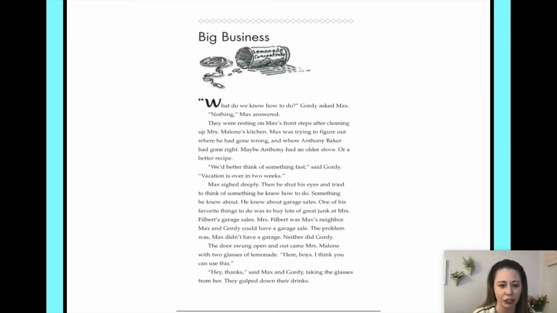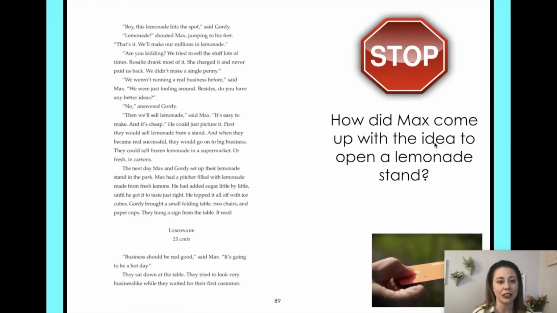Then he shut his eyes and tried to think of something he knew how to do. Something he knew about. He knew about garage sales. One of his favorite things to do was buy lots of great junk at Mrs. Filbert's garage sales. Mrs. Filbert was Max's neighbor. Max and Gordy could have a garage sale. The problem was, Max didn't have a garage. Neither did Gordy. The door swung open and out came Mrs. Malone with 2 glasses of lemonade. Here, boys, I think you can use this. Hey, thanks, said Max and Gordy, taking the glasses from her. They gulped down their drinks.